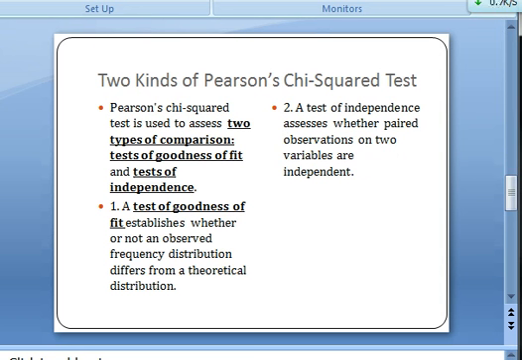We have two kinds of Pearson's chi-square test, basically. The first one is a test of goodness of fit. The second one is a test of independence. The first one establishes whether or not an observed frequency distribution differs from a theoretical distribution, while the second one usually assesses whether paired observations on two variables, expressed in a contingency table, are independent of each other.